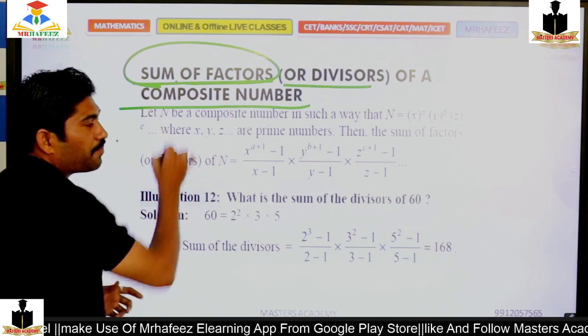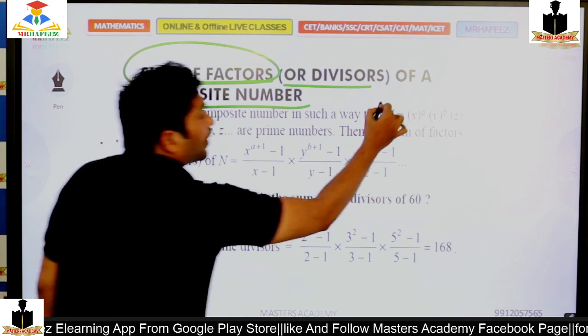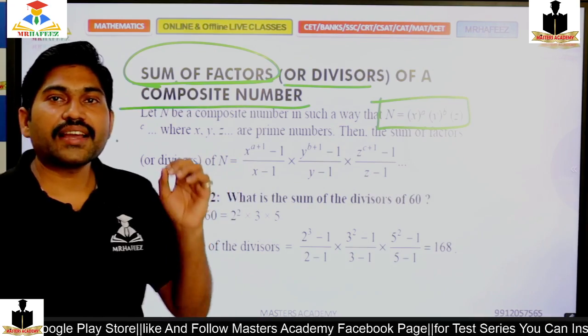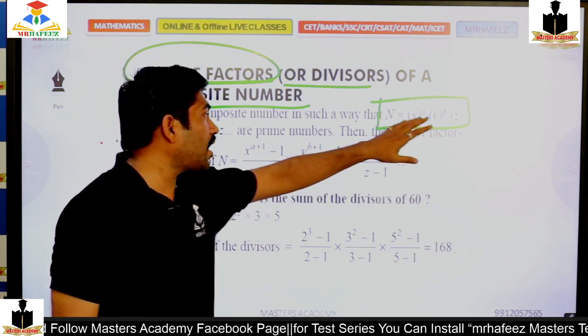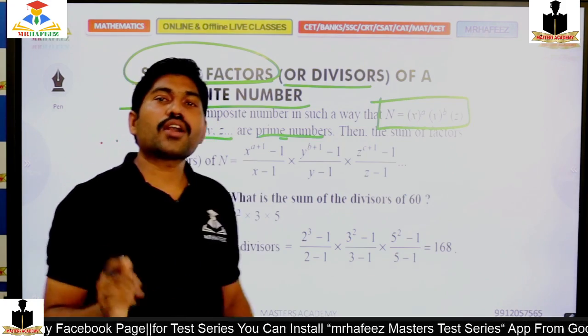The sum of factors can be calculated if the number can be written as x power a, y power b and z power c, where x, y, z are prime numbers. That is again a product of prime powers.